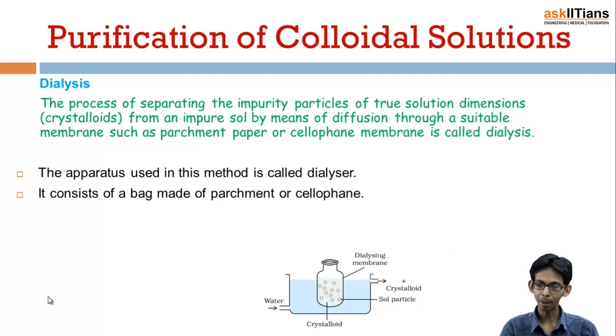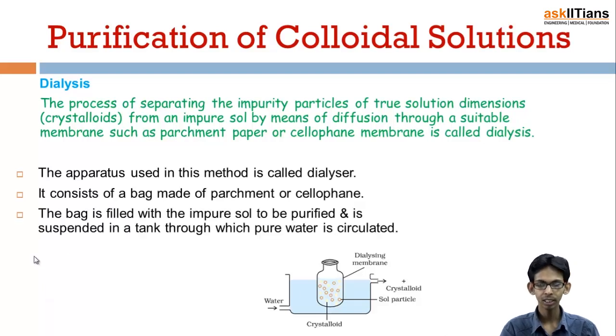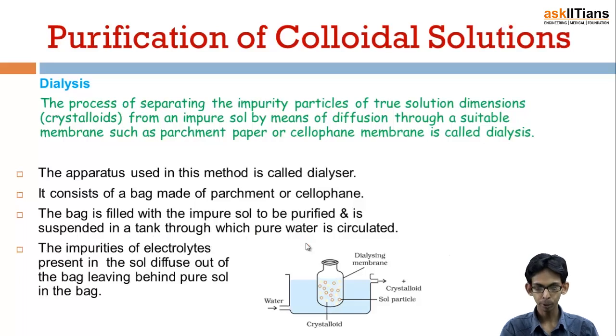It consists of a bag made up of cellophane or that paper. The bag is filled with impure sol to be purified. It's suspended in a tank through which pure water is circulated. The impurities of electrolytes present in the sol diffuse out of the bag, leaving behind pure sols in the bag.